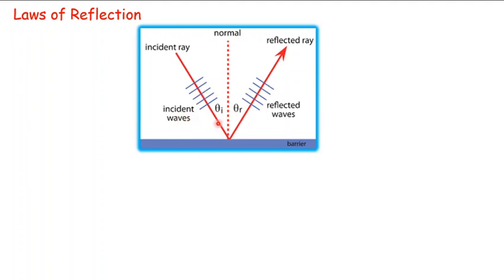We can put the law, angle of incidence is equal to angle of reflection, in two ways. One is the angle between the incident ray and the normal, that is the angle of incidence, is equal to the angle between the reflected ray and the normal, right? This will be one way to put it.